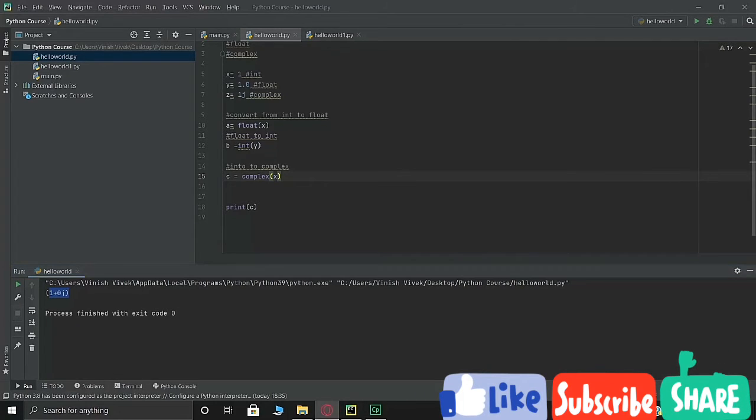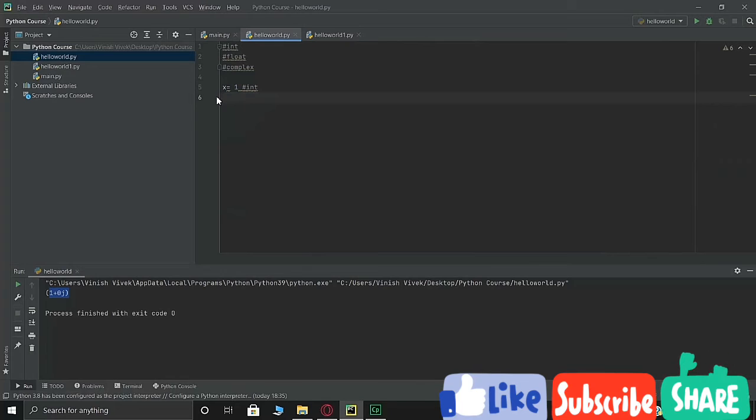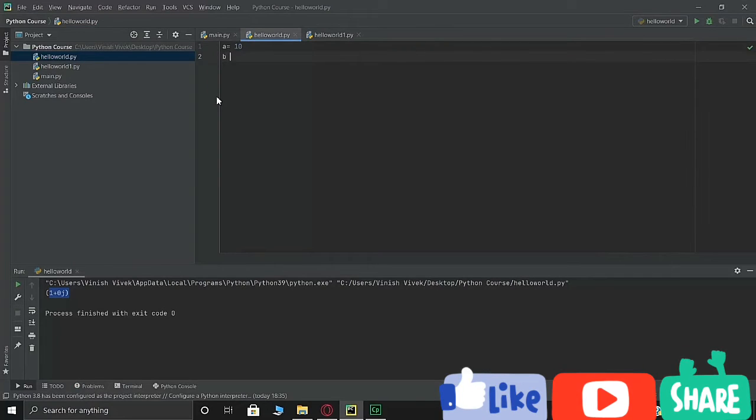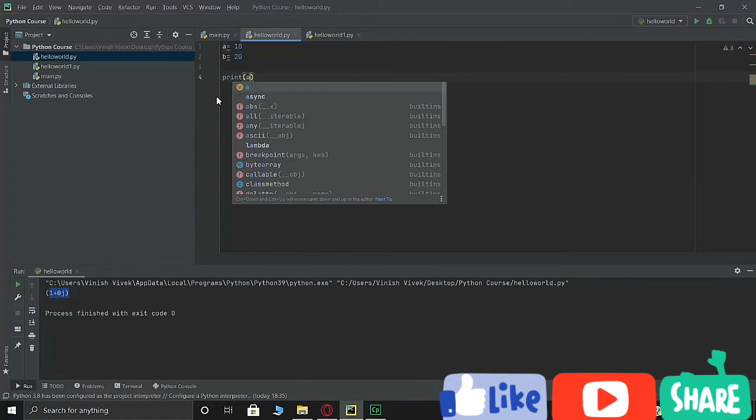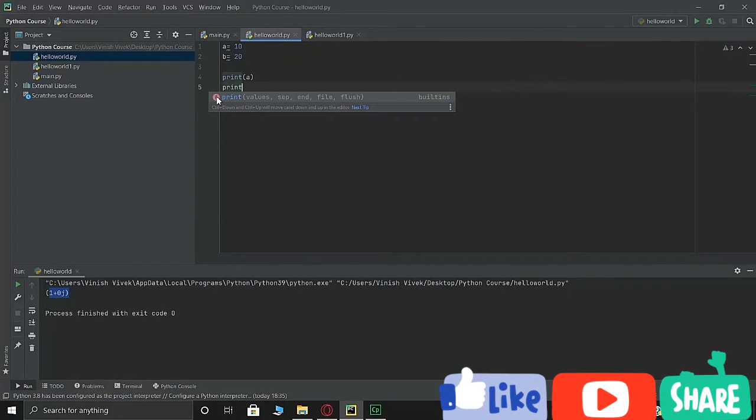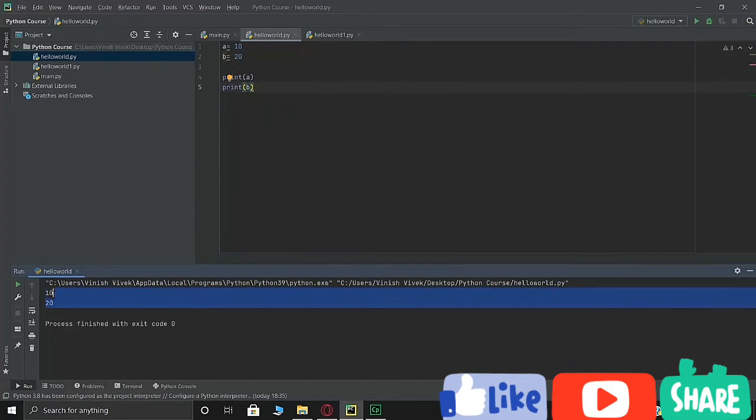Now let's look at the operations that you can perform on it. You can perform multiple operations on a certain number. So let me remove all of this code, and let's take two simple numbers. a is equal to 10, b is equal to 20. Let's print a and print b just to have a look at what we actually have. Control Shift F10. As you can see, we have 10 and 20, which are the values for a and b.